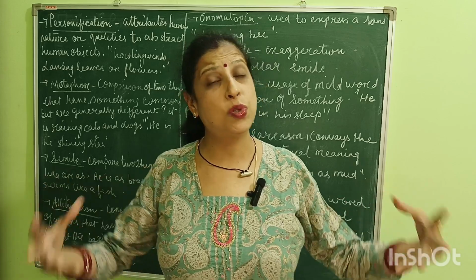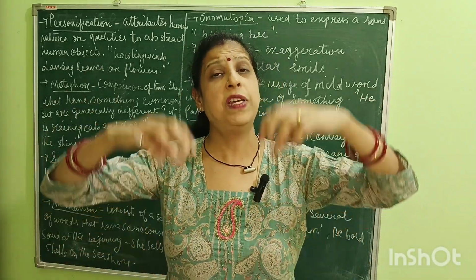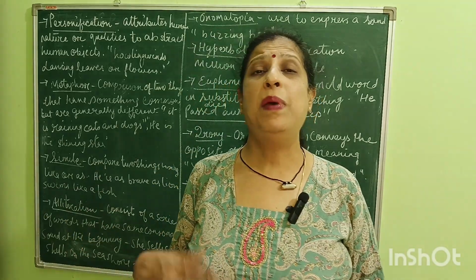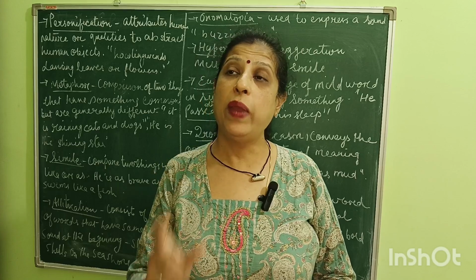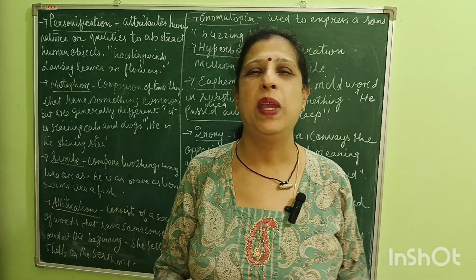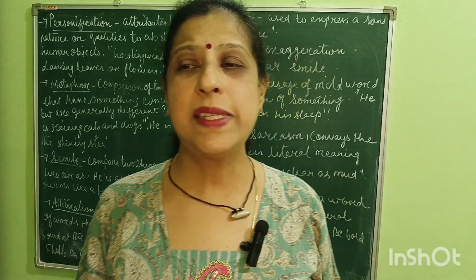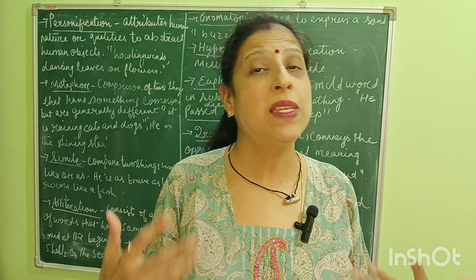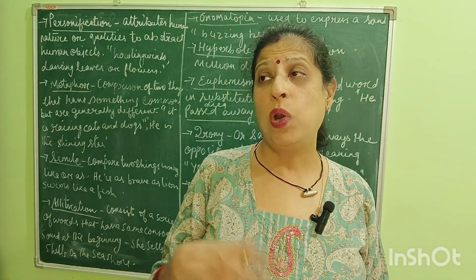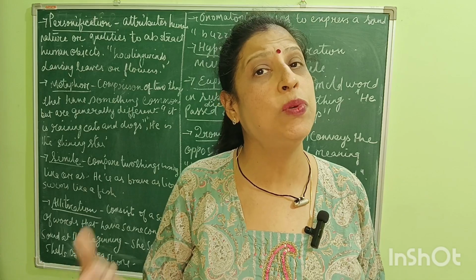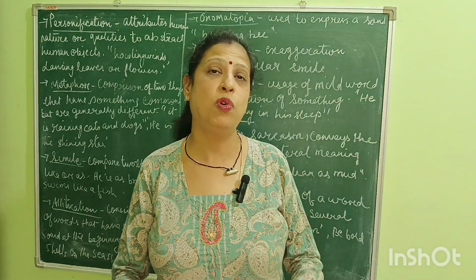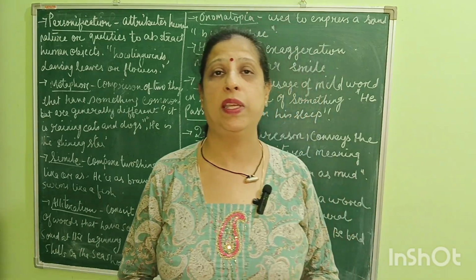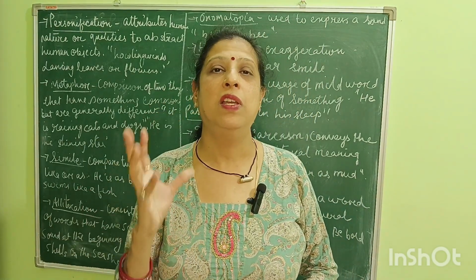The irony was that though both of them lived under the same roof in the same house, the father and the son, there was a generation gap. The father was unable to know or understand the passion of the son, what the son liked most. He was unable to understand the feelings and emotions of his son. He lacked the understanding of all these things. So that is the irony of the poem.